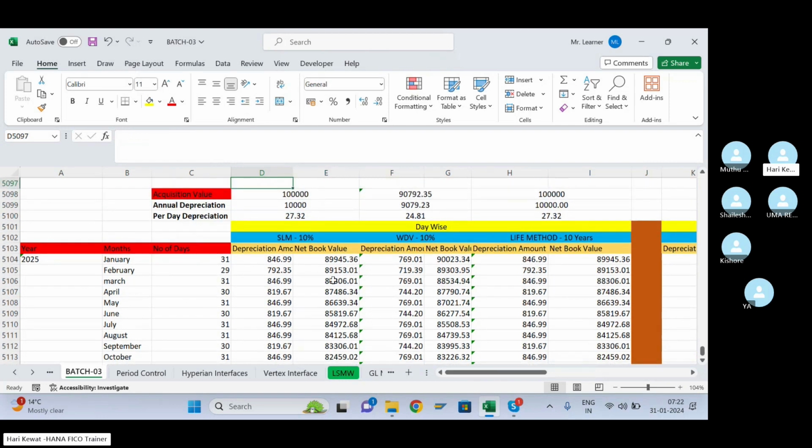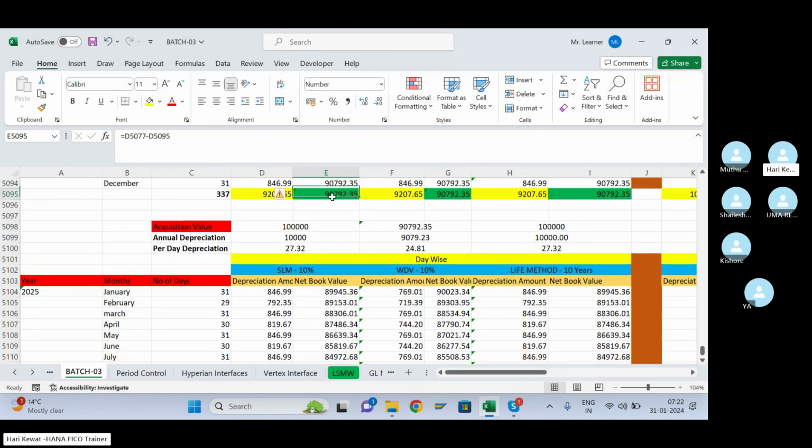Now how to calculate the net book value? Listen very carefully. See, last year December, how much net book value was left in 2024? This much. So you have to reduce January 2025 depreciation from this, and this is your net book value. Not this 1 lakh minus this one. You have to reduce from the previous net book value: December month left net book value minus January 2025 depreciation is equal to January 2025 net book value, this much left.